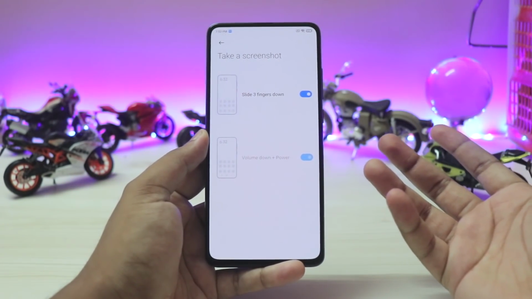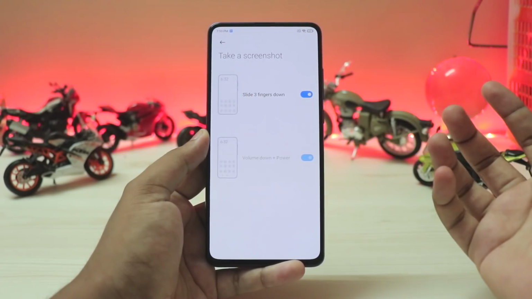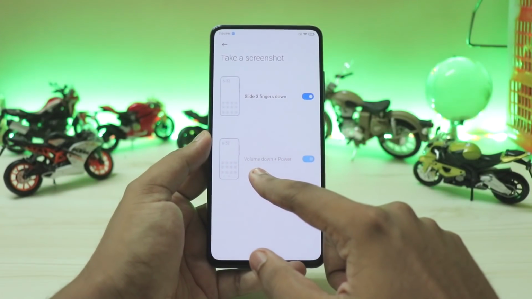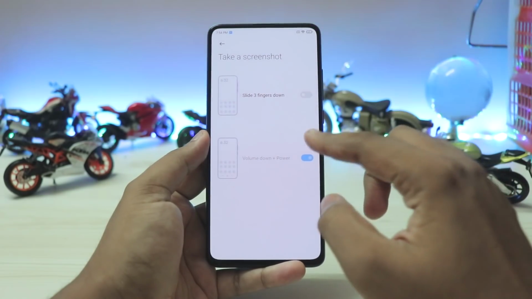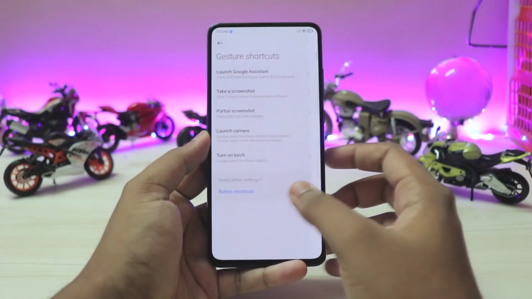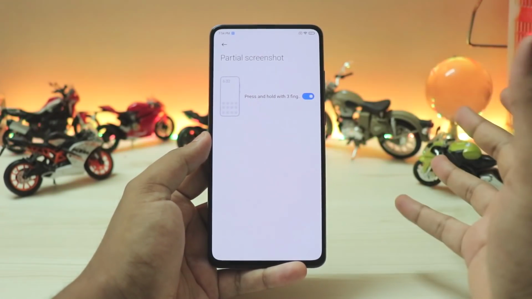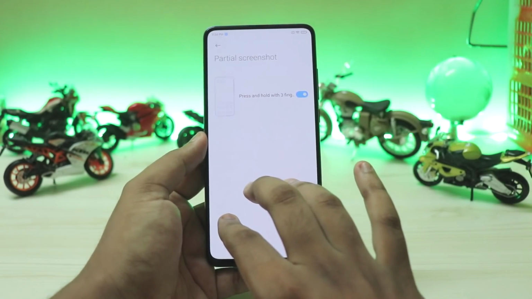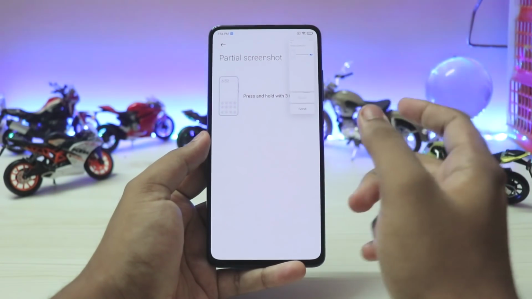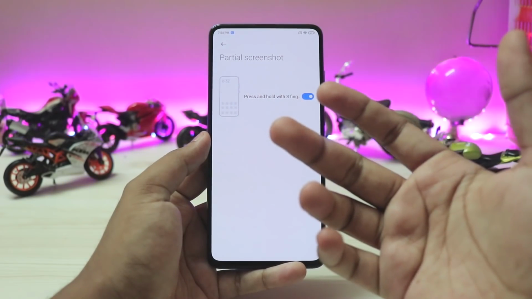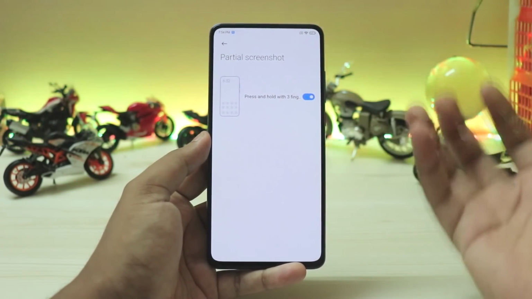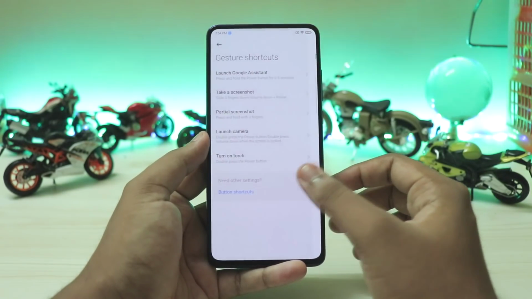Then again, you have take a screenshot. So you have 3-finger screenshot, which I guess has been there from MIUI 9. Then again, you have power with volume down, which is a normal one. Well, you can't toggle it off, which is just a bit weird. But you have partial screenshot, which is just completely broken in the K20 Pro. Like it just does nothing. It just takes a normal screenshot even if you just turn that one off. So I guess this is the Android 11 implementation because it does have optimizations for that.